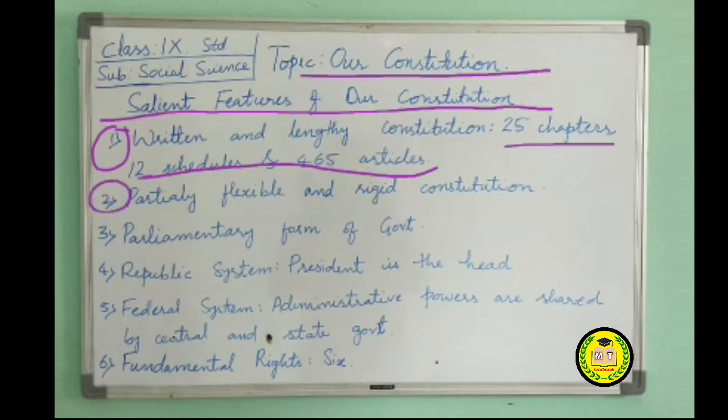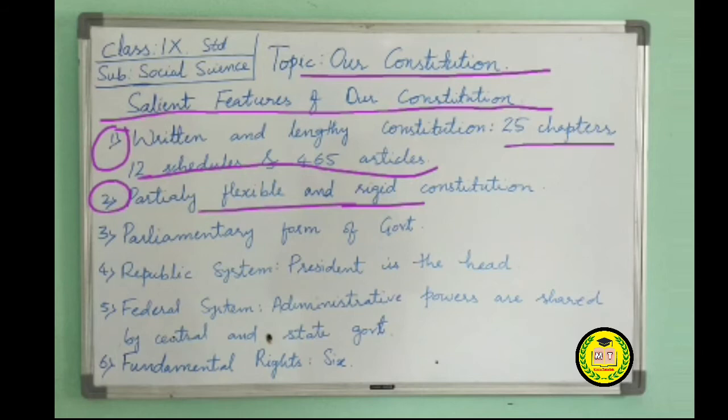The next feature is that it is a partially flexible and partially rigid Constitution. The Constitution which can be easily amended is called a flexible or simple Constitution. Constitutions that have a special procedure for amendment are called rigid or complicated Constitutions. Our Constitution is neither too flexible nor too rigid.